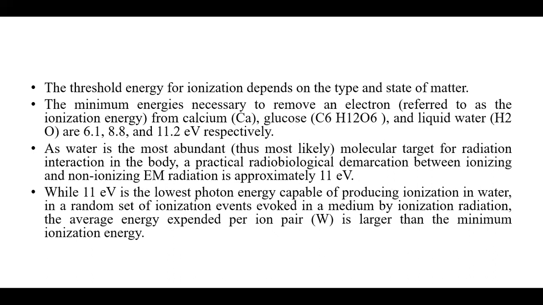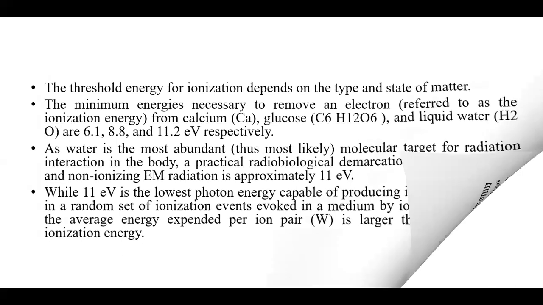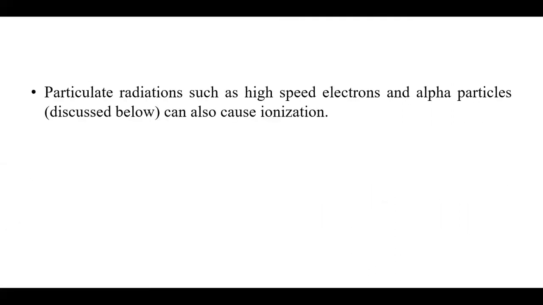While 11 electron volts is the lowest photon energy capable of producing ionization in water, in a random set of ionization events evoked in a medium by ionizing radiation, the average energy expended per ion pair is larger than the minimum ionization energy. Particulate radiation such as high-speed electrons and alpha particles can also cause ionization.